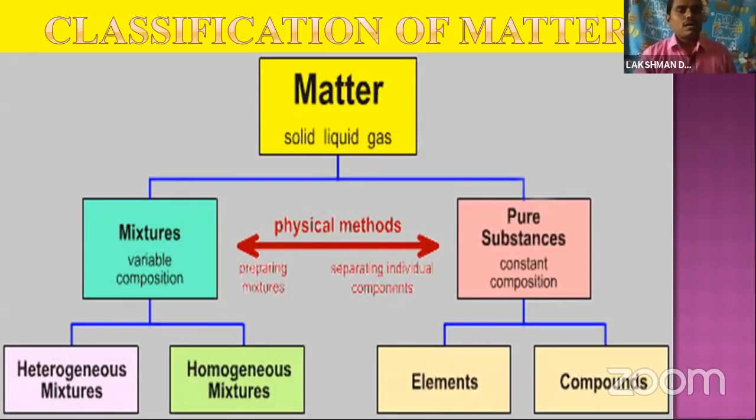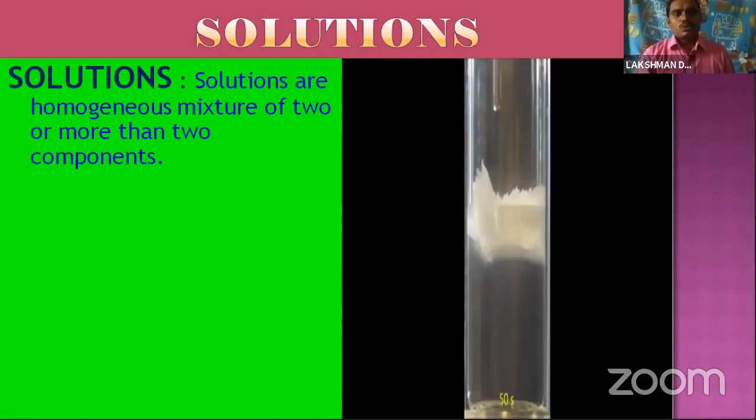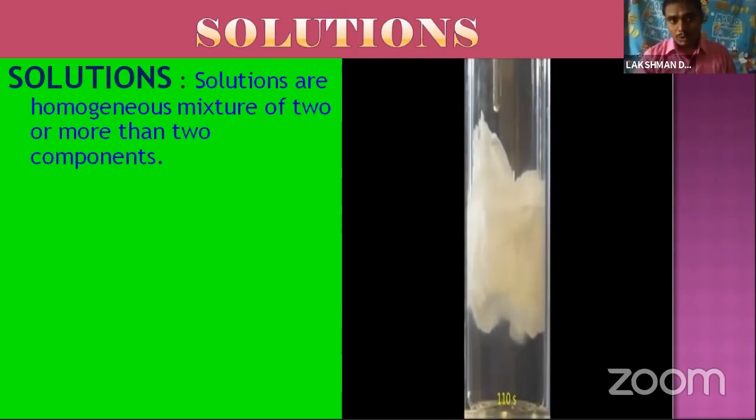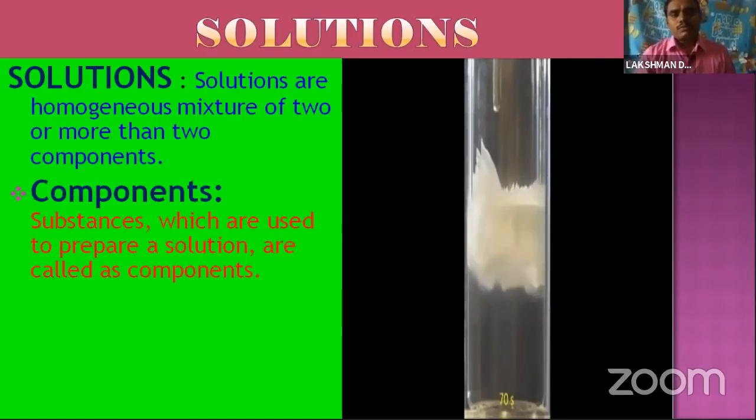Let's come to our lesson, solutions. So what are solutions? Solutions are homogeneous mixtures of two or more components. What is meant by a homogeneous mixture? The solute is completely or uniformly dissolved, and that is called a solution.